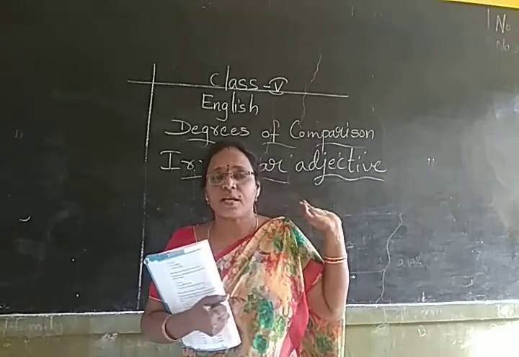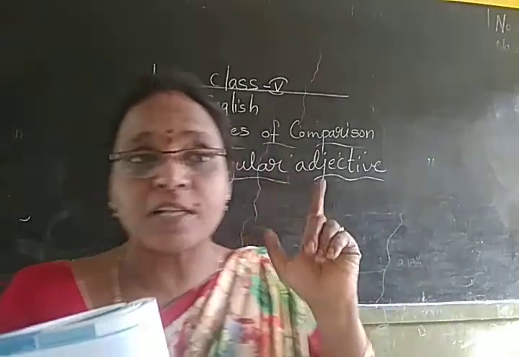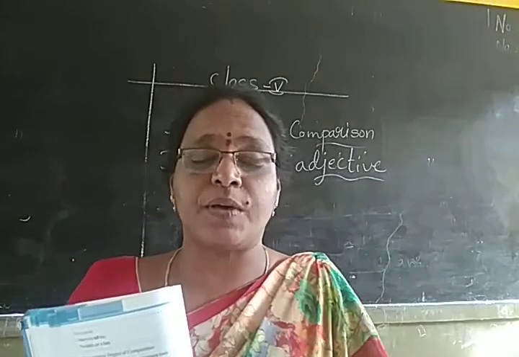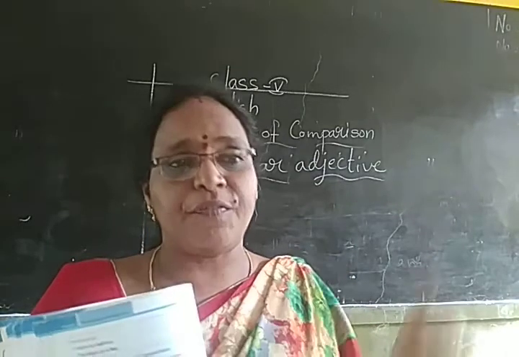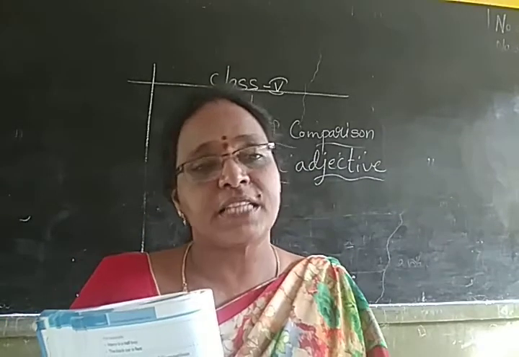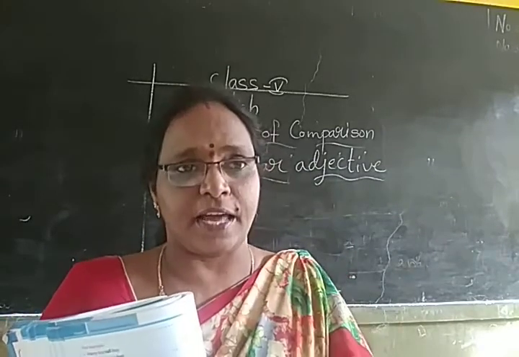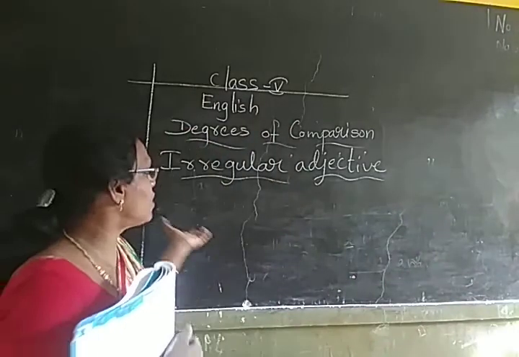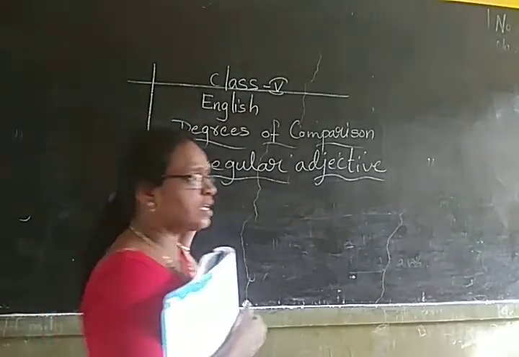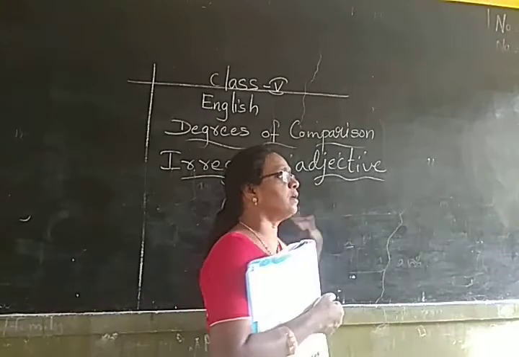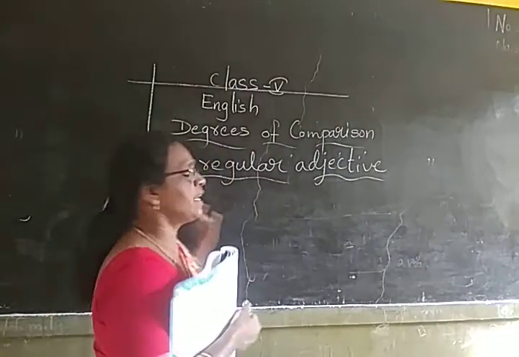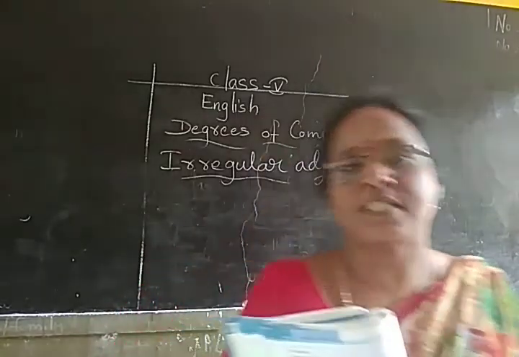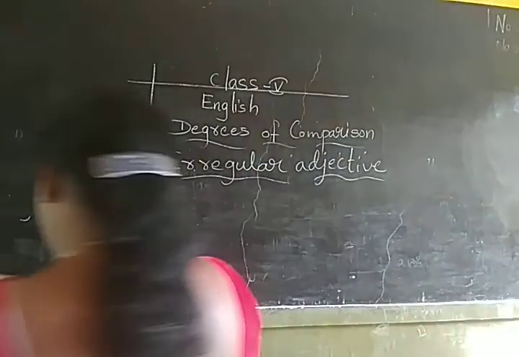Understood? Irregular adjectives. In the verbs also we have seen regular verbs and irregular verbs. When the irregular verb is there, the verb form will be completely changed, whereas for a regular verb, you are going to use ed. In the same way, for regular adjectives, the positive, comparative and superlative will be the same words, whereas irregular adjectives will not have the same words. It will be changed.